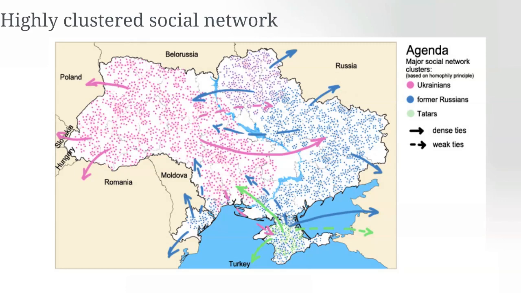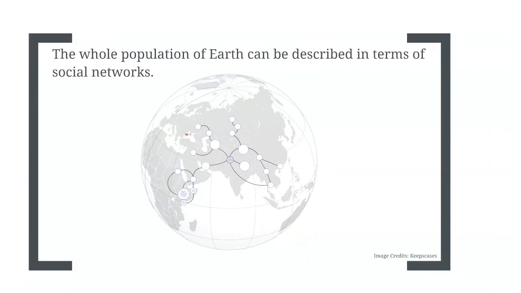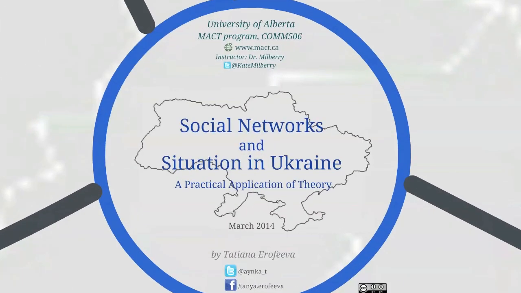Scholars state that when something threatens the existence of the cluster created on the principle of homophily, the density of the ties within this cluster increases. The weak ties with neighboring clusters become weaker or even disappear, and a lot of structural holes emerge. That is what has happened in southeastern regions of Ukraine. Russian-speaking clusters felt that the initiatives of new government threatened their existence. That led to the changes in network structure. That's how we can explain the events in Ukraine with the help of network theory and network analysis.